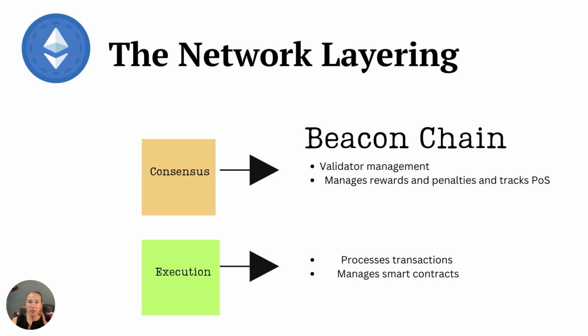The execution layer, or the shard chain, is what manages the state of the blockchain while processing transactions and executing smart contracts. The consensus layer is the new layer that's in charge of hosting and verifying the efficiency of validators. So it has the validator management, it manages the rewards, and then tracks the proof of stake mechanism.